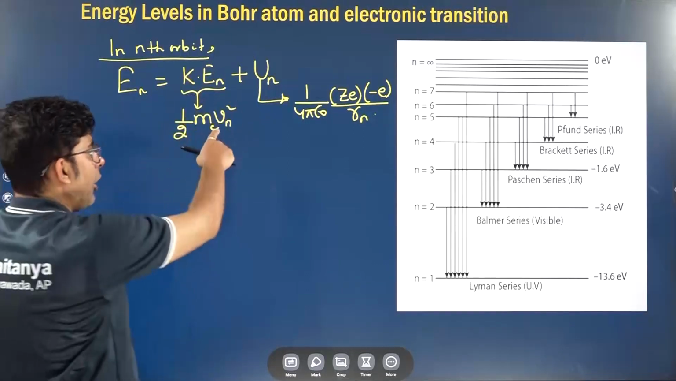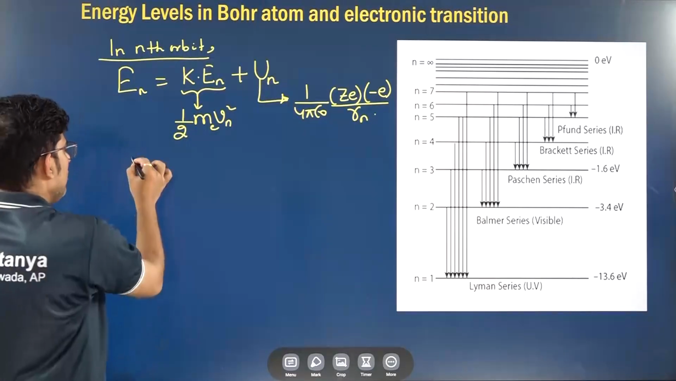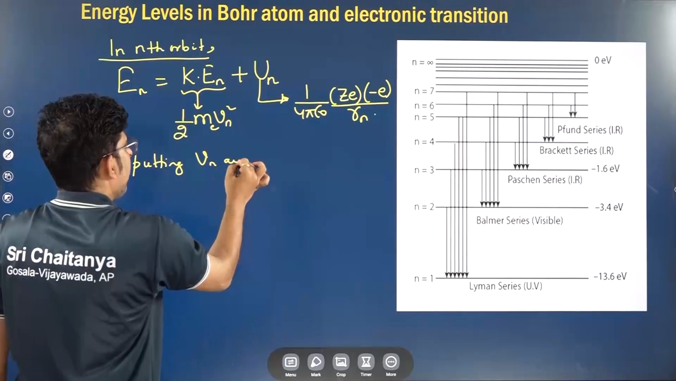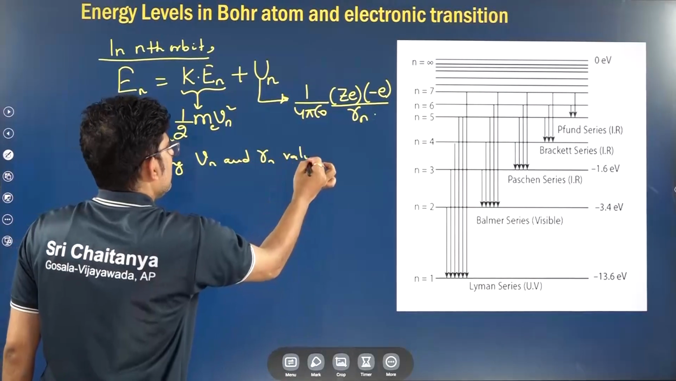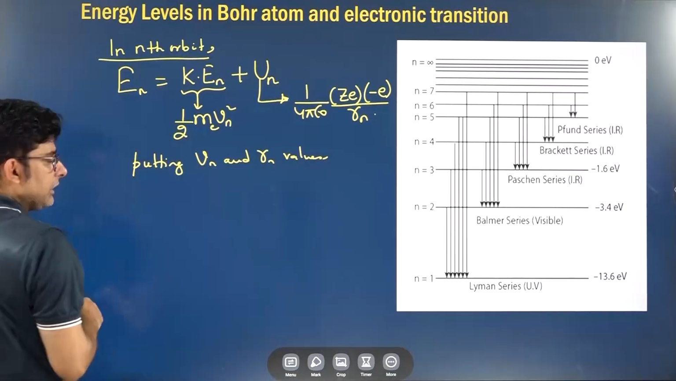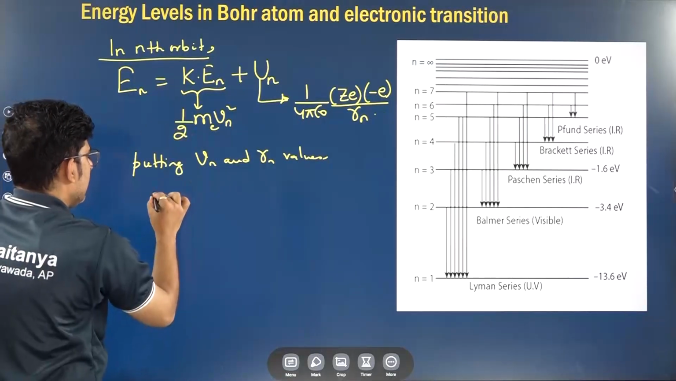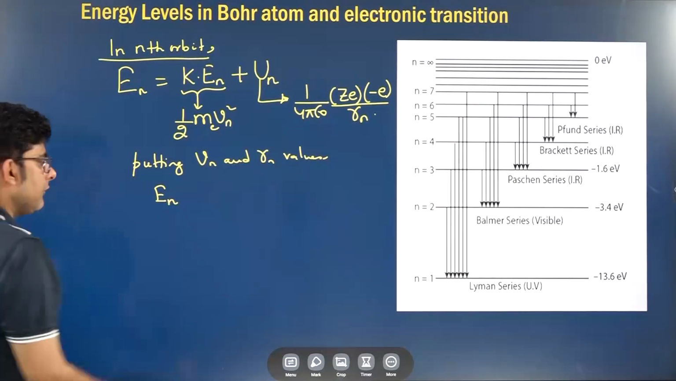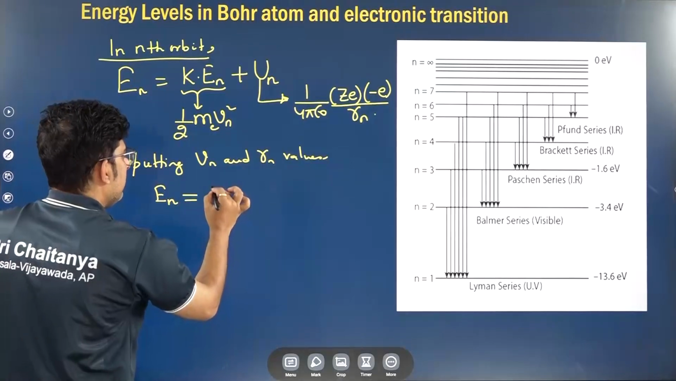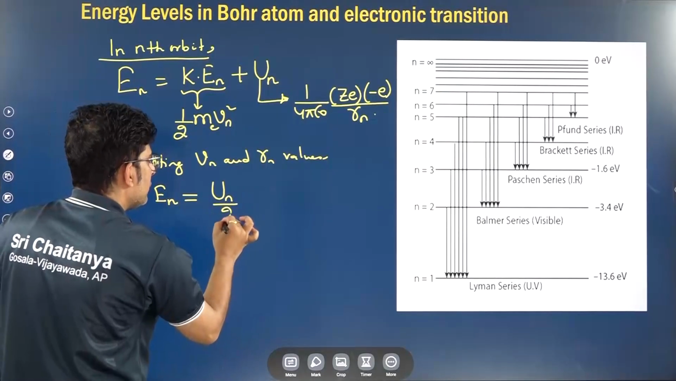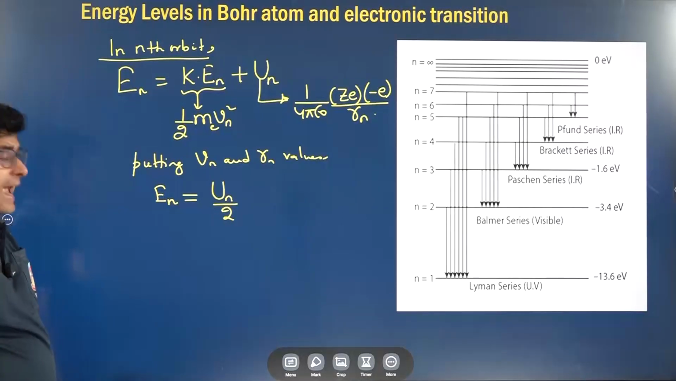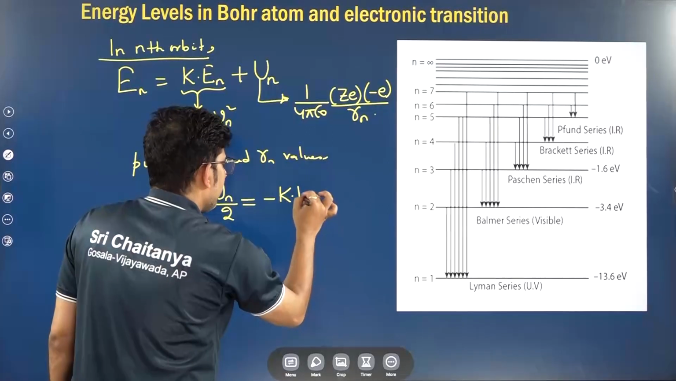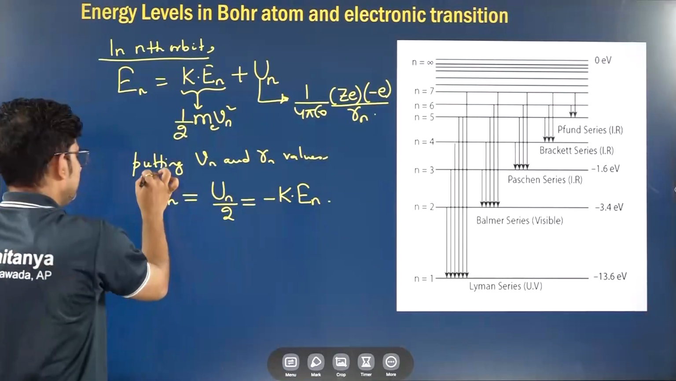Now we have already obtained the values of vn and rn. Putting the vn and rn values, you will observe a very interesting thing. What is the first observation? The total energy of the electron in the nth orbit comes out exactly half of the potential energy, and it is also equal to the negative of the kinetic energy.